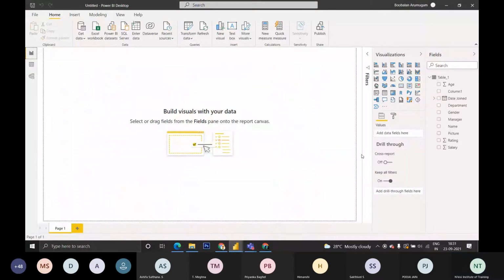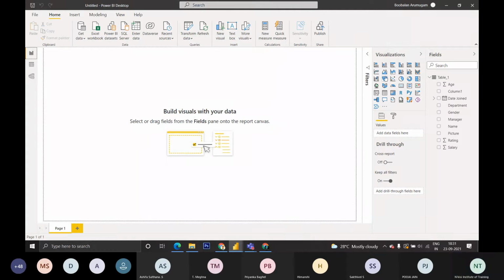Now what I want is to visualize this data. I have loaded the data. First thing is I want to visualize the data. You can visualize this by using various types of charts. These are the visualizations available for us. These are the bar charts. All the things in the first row are bar charts.